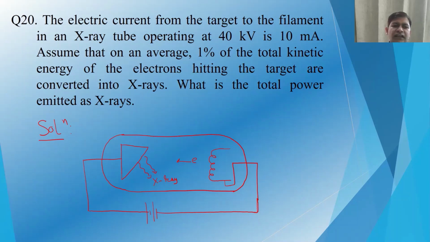So if we see in this diagram, the electron is being accelerated, and they are targeted on a particular metal to emit the X-ray. So we will have the characteristic as well as continuous X-rays, and it is saying that 1% of the total kinetic energy of this electron, which are being accelerated at 40 kilowatt, is converted into X-rays. So what will be the power?